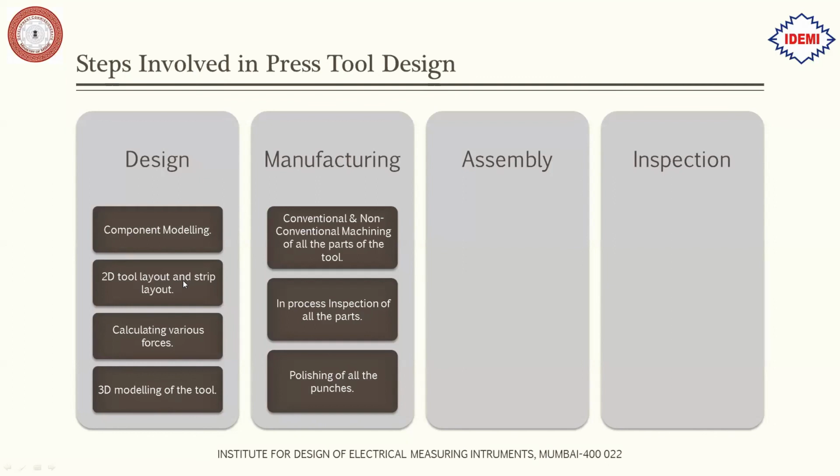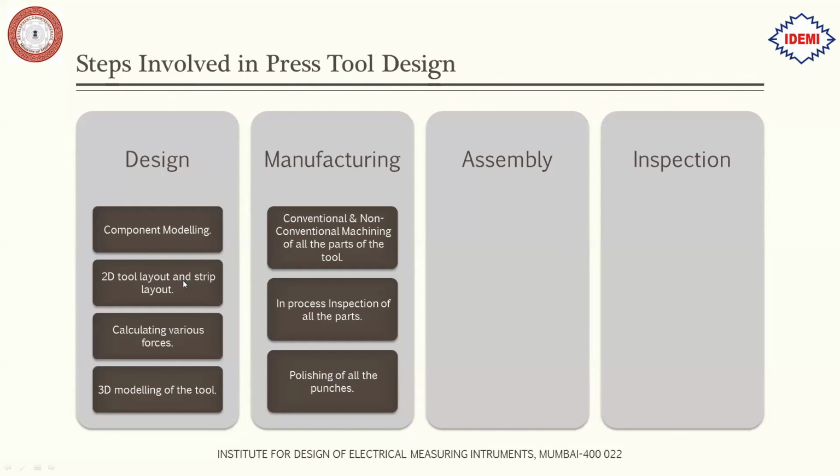After machining of all the parts such as punches and dies, in-process inspection of all the parts is done. For example, if I am manufacturing punches, then I need to inspect the shape of the punch so that it matches the shape of the feature in the component, right? The punch would be used for creating a particular feature in the component. So I need to inspect the punches before assembling the punches into the die.